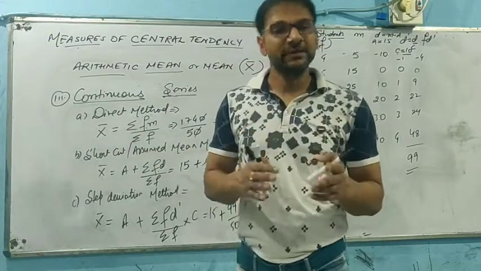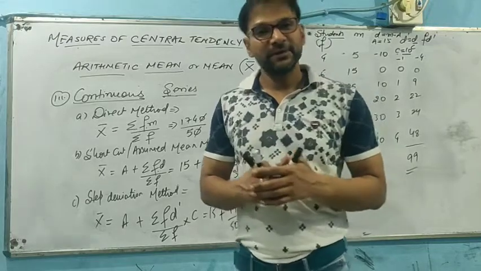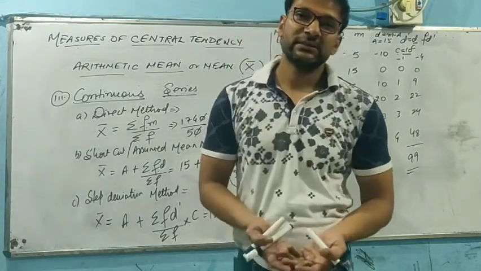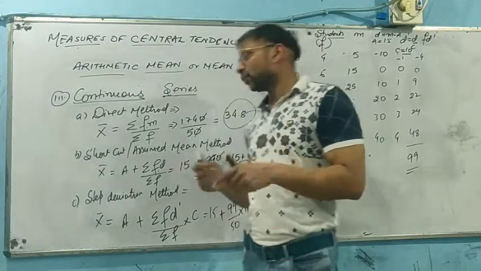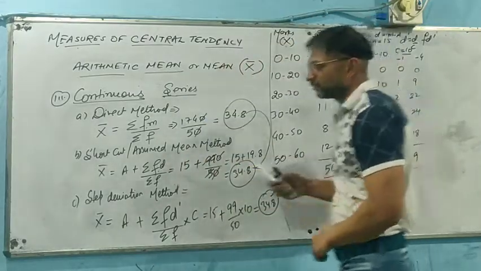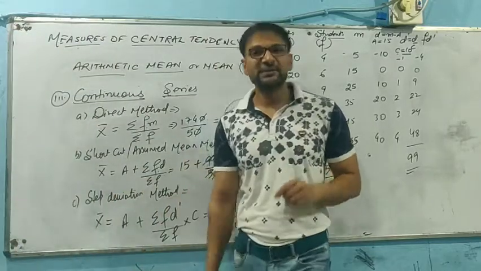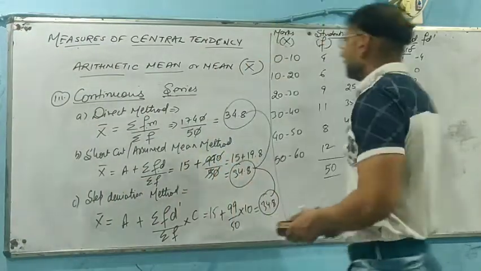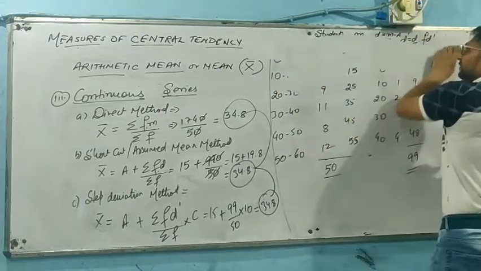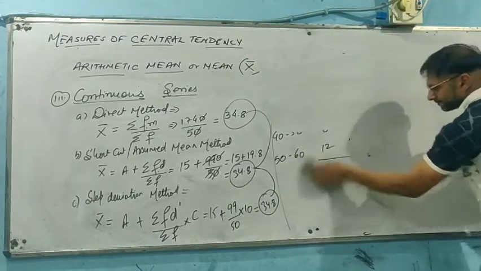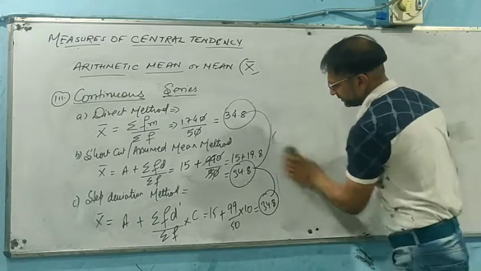In discrete series we have frequency, right? In weighted mean we have weights as frequency. We are just going to apply the same formula. If we say we are having the formula of discrete series as summation fx upon summation f, in weighted mean we are going to have the formula to be applied.